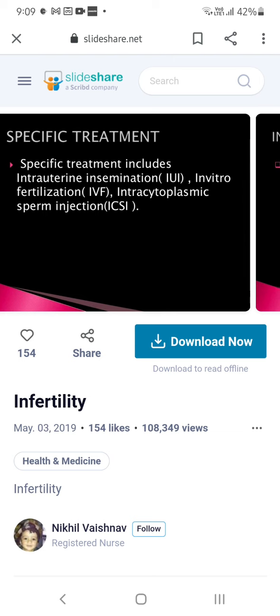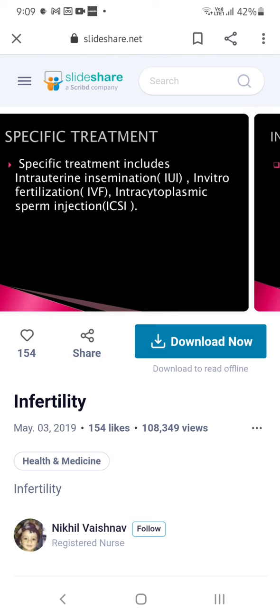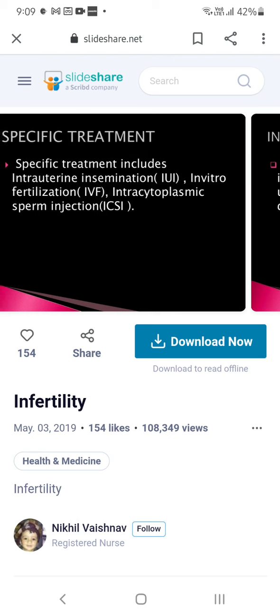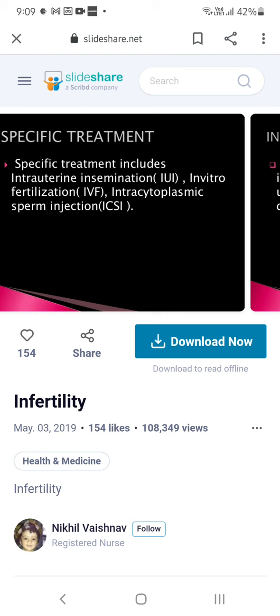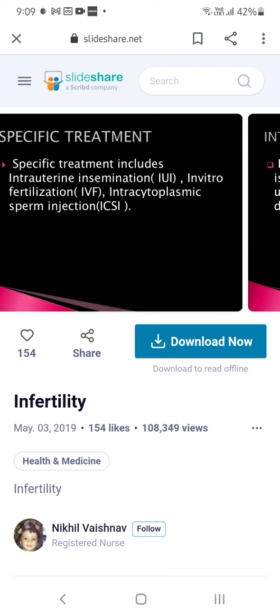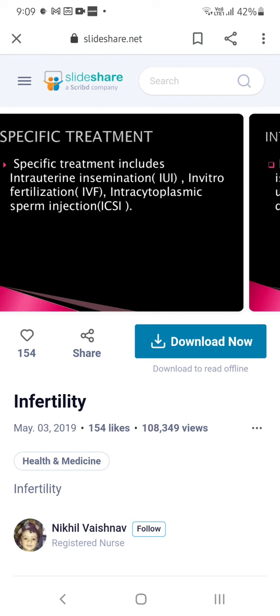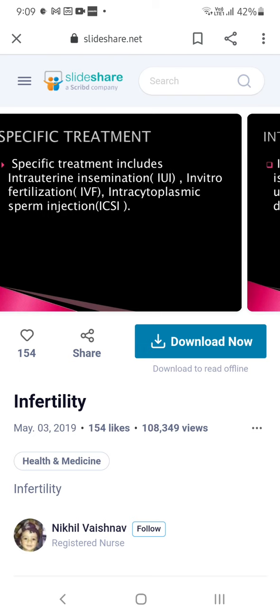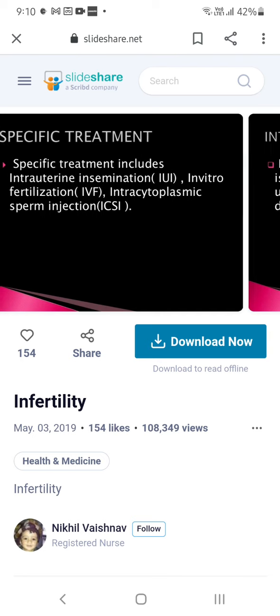Intrauterine insemination is for males who cannot ejaculate properly. So what we have to do is collect the sperm from the male and directly insert it into the female's uterine cavity. In vitro fertilization can be done in the laboratory, where both the sperm and the egg are collected in the lab, and up to the embryo stage they will be developed there in the lab, and then inserted into the female.